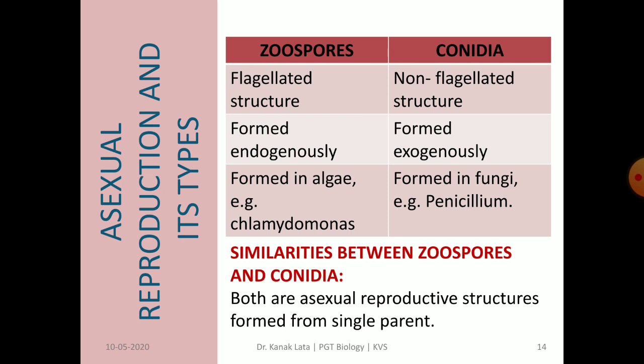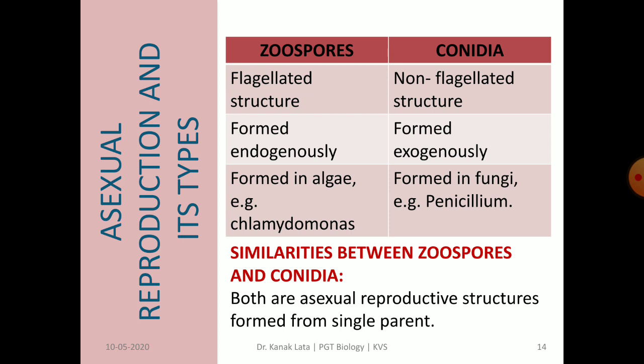Thus, we have seen that there are a lot of differences between zoospores and conidia, and these differences are also very, very important, as they are always asked in exams. But both have some similarities also.